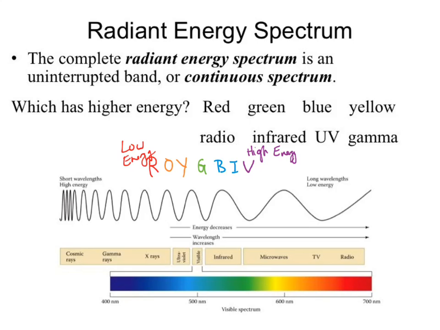Why is there a large gap between gamma and X-rays? A little gap and then violet. Within this spectrum, it is a continuous spectrum, the full thing. The energy does not really change, or subtly changes, as we move up and through it.